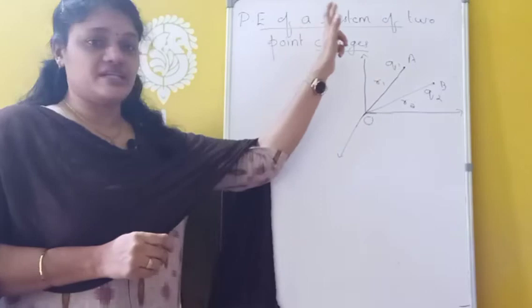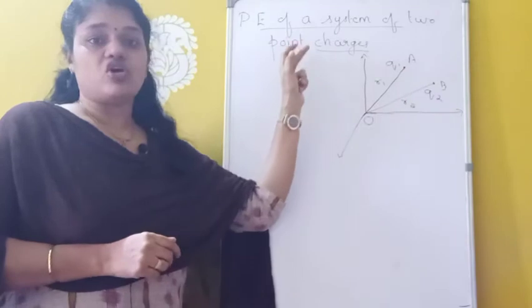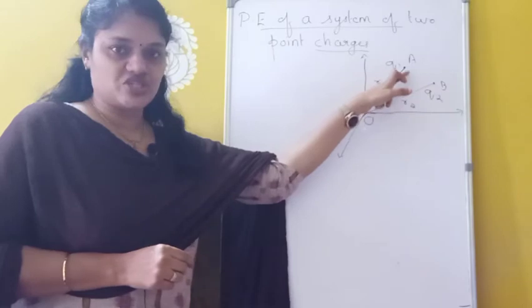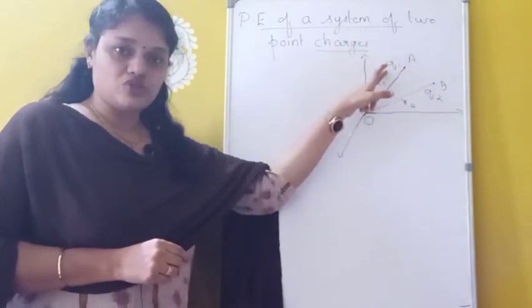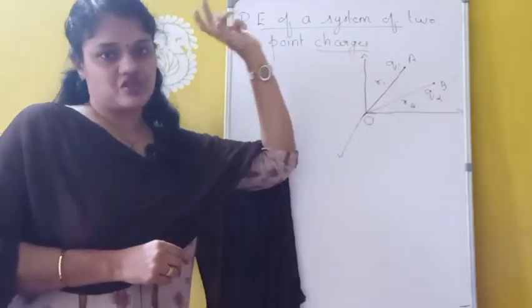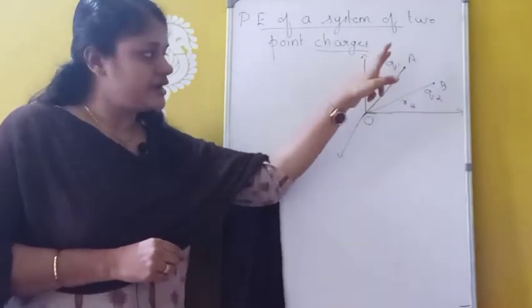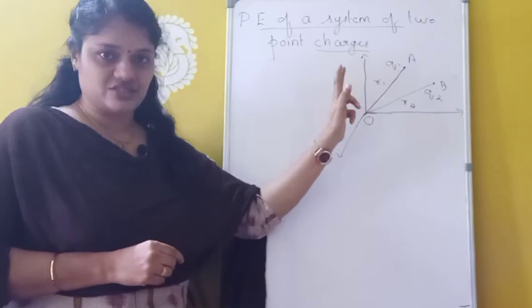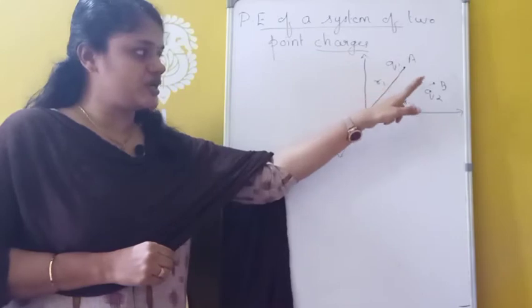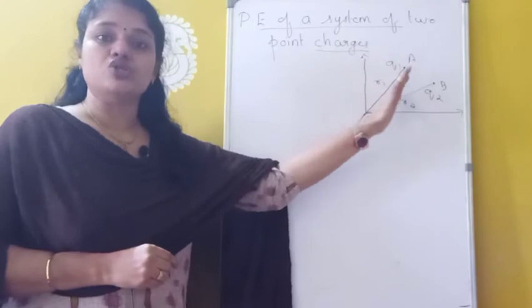Next is the potential energy of a system of two point charges. Suppose we have two point charges, then what is the electrostatic potential energy of this system? Okay, so consider we have two positions A and B, and here we have two point charges Q1 and Q2 placed at positions A and B. These are at distances R1 and R2 from the origin respectively.